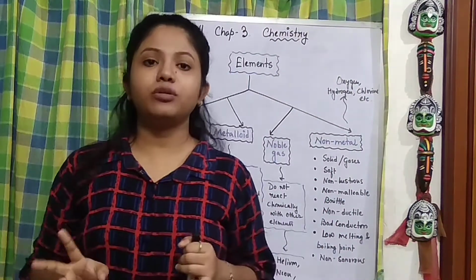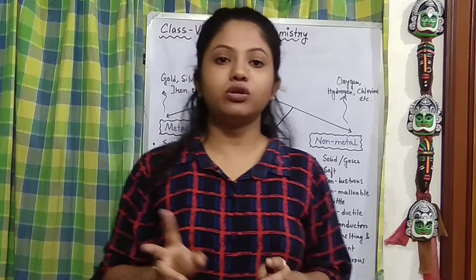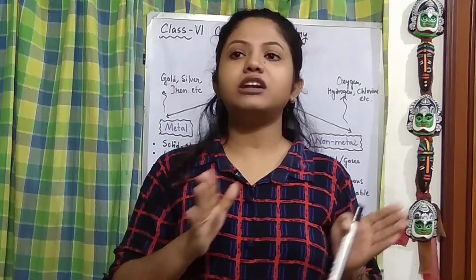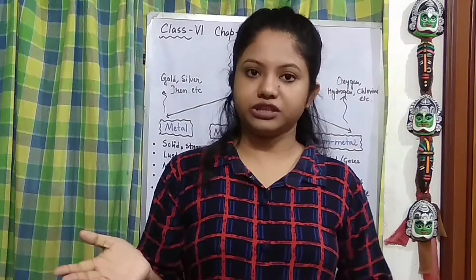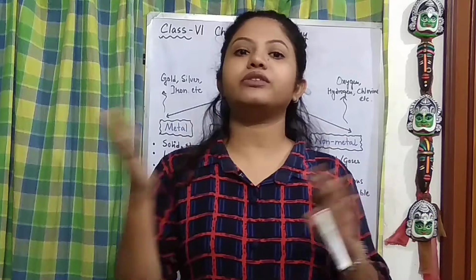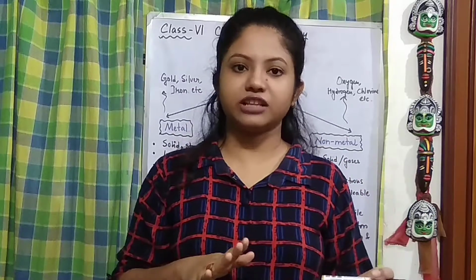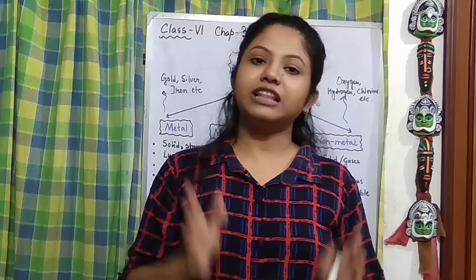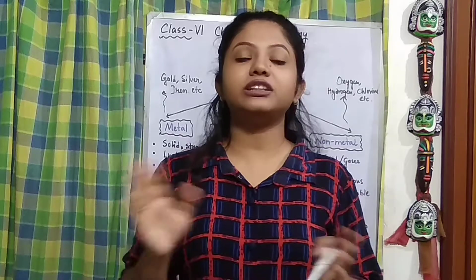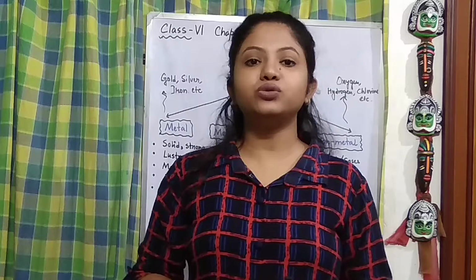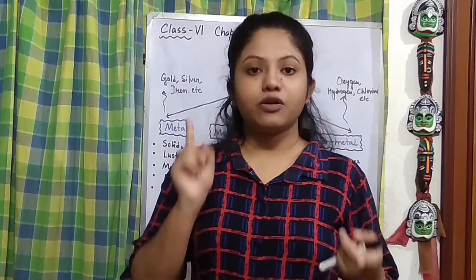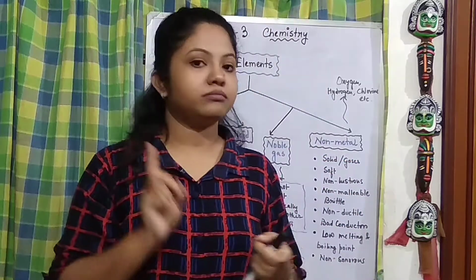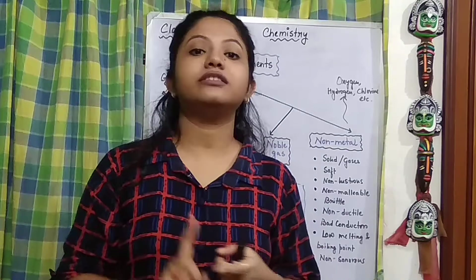Why metal and non-metal first? Because both of them are strikingly opposite to each other. Just like a brother and sister, they are opposite to each other in general. Like that, metal and non-metal are exactly opposite to each other. Other than these two, there are another two: metalloid and the noble gas.